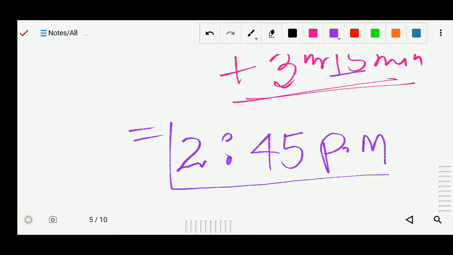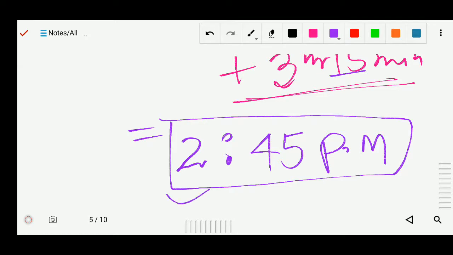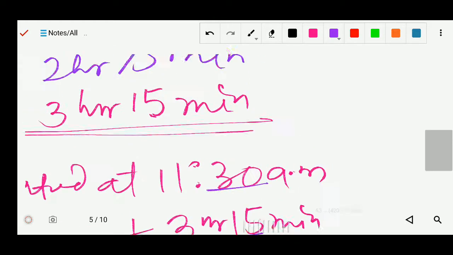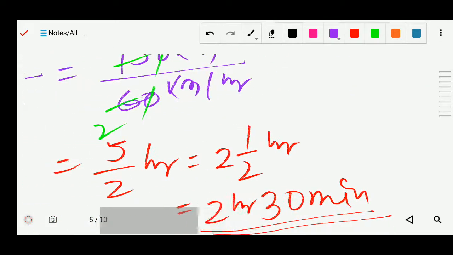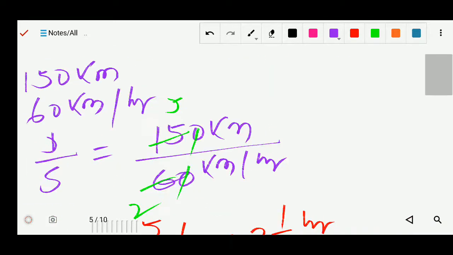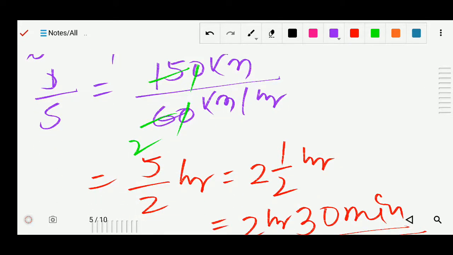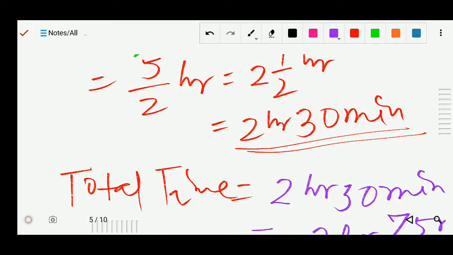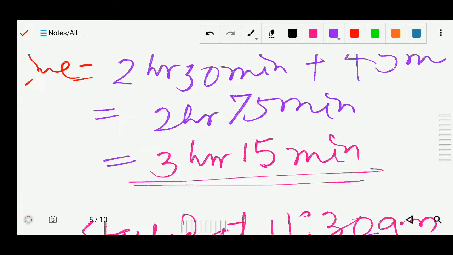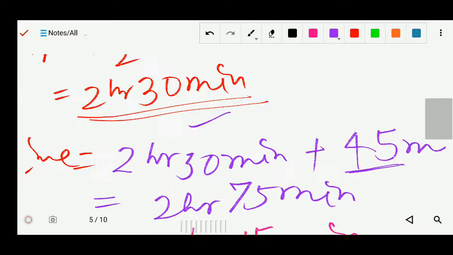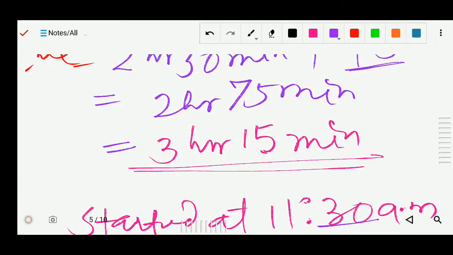So what is the time? 2:45 PM. So this is the reaching time, 2:45 PM. Got it? So what have we done? Simply, first of all we find the total time. So total time we got 2 hours 30 minutes, but during his journey he stopped for 45 minutes. He has taken a break, so that will also be added here.